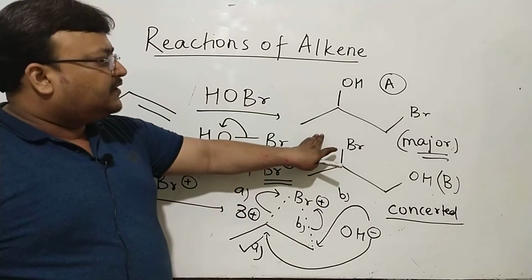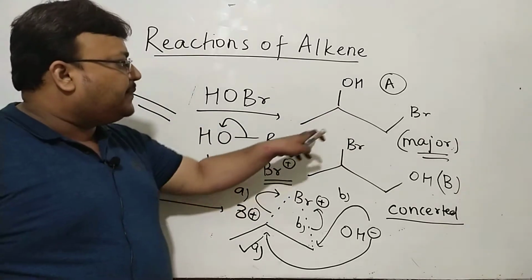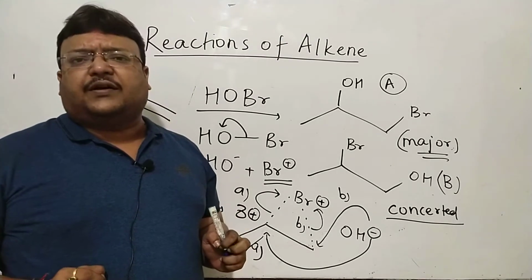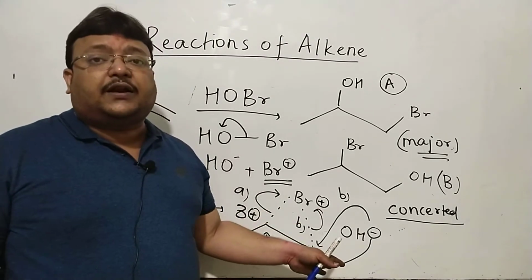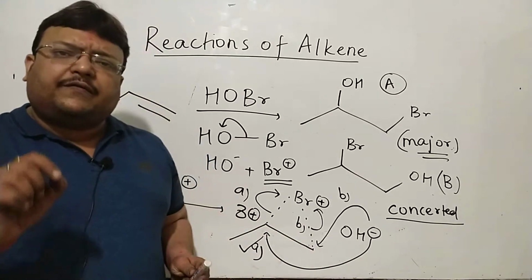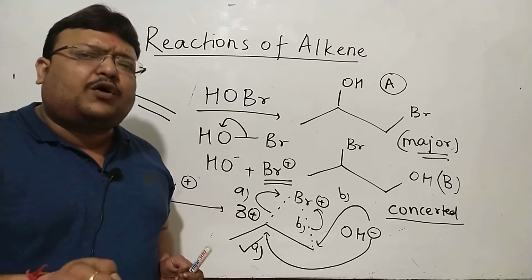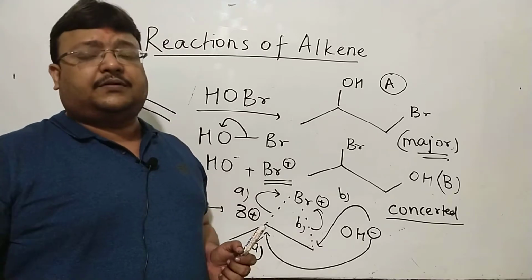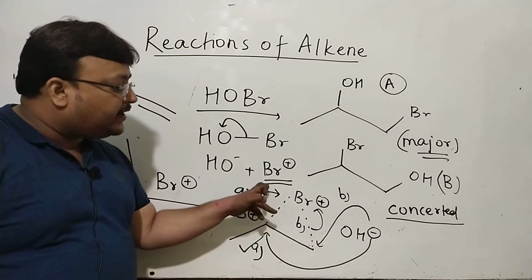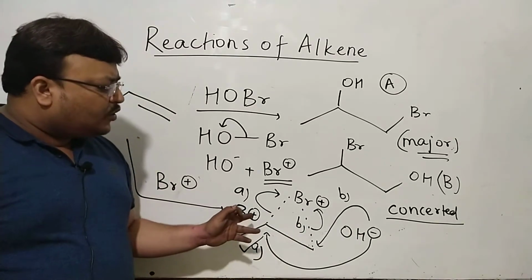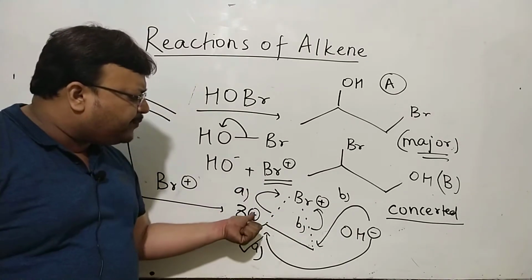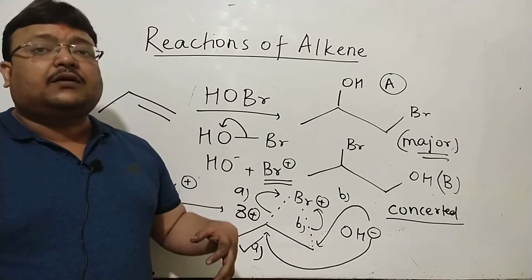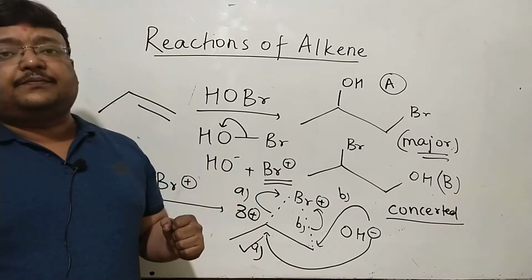Now this being major, OH going to the 2-degree carbon, negative going to the carbon having lesser hydrogen, going to the carbon which is more branched, there is some electronic effect involved. 2 degree is more stable than 1 degree when it comes to carbocation. Even if it's not a carbocation, even if some positive charge is developed momentarily, because this starts breaking before this starts making, obviously when it starts breaking away, there is some positive charge, and right away the negative is going to come here. So there is no carbocation formed. I repeat, no molecular rearrangement is going to be triggered.